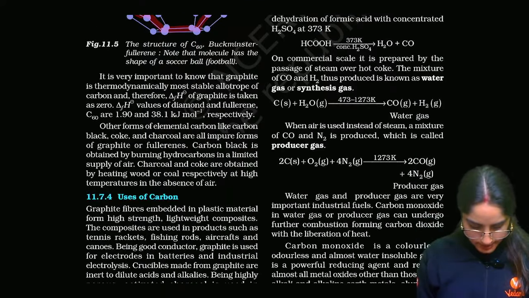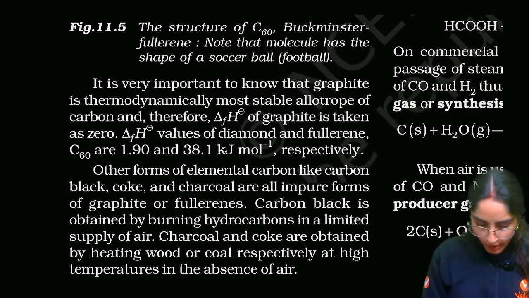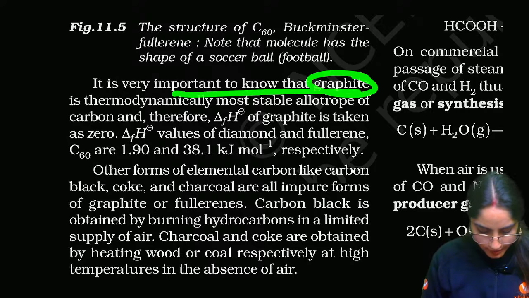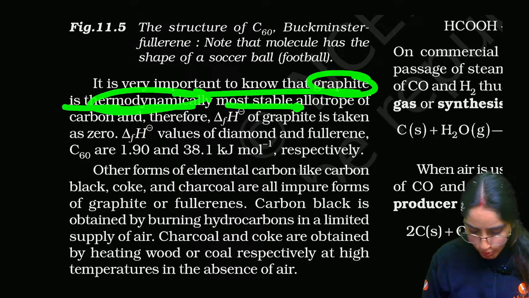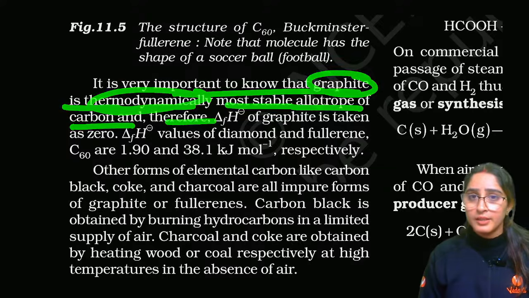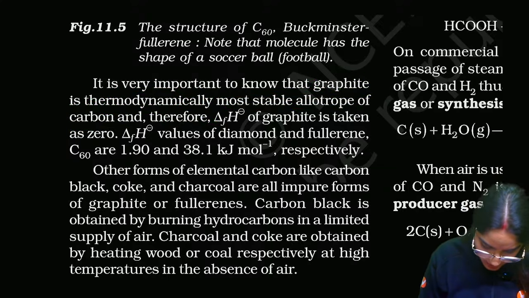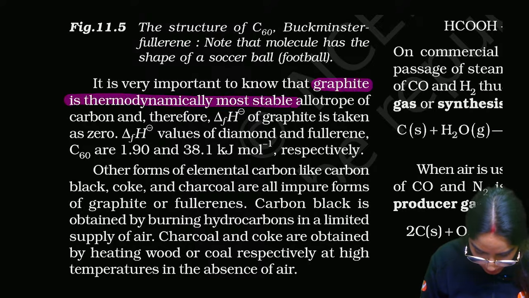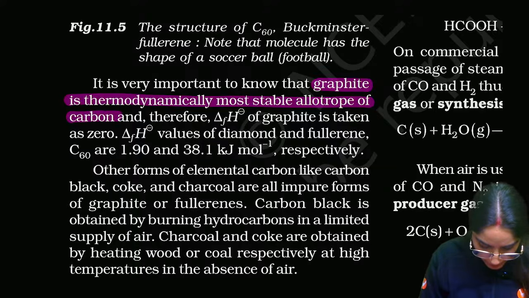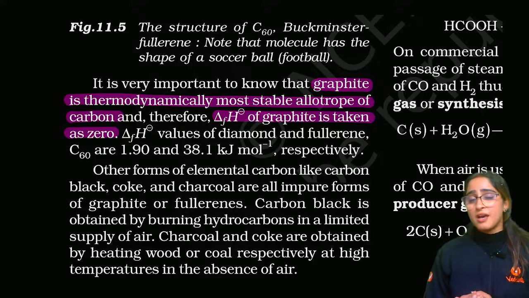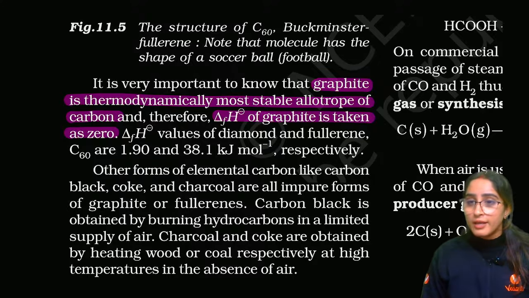Now it is very important to know that graphite is the thermodynamically most stable allotrope of carbon. This is a very important line. Therefore the enthalpy of formation of graphite is taken as zero. This you must have learned in thermodynamics.